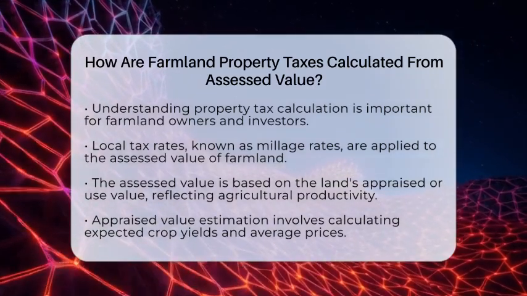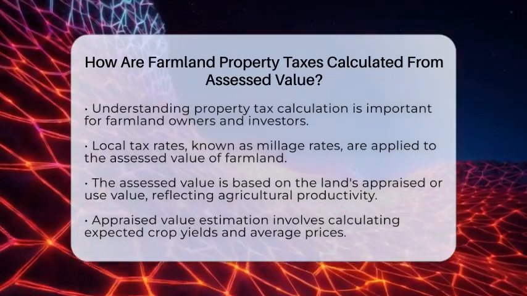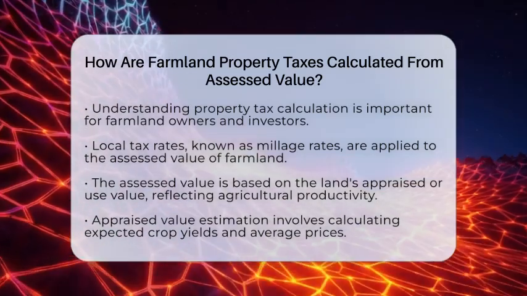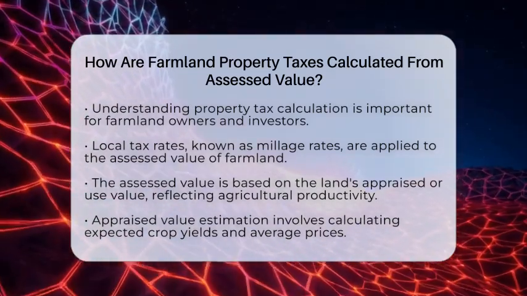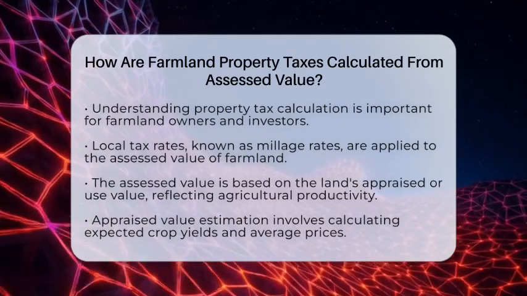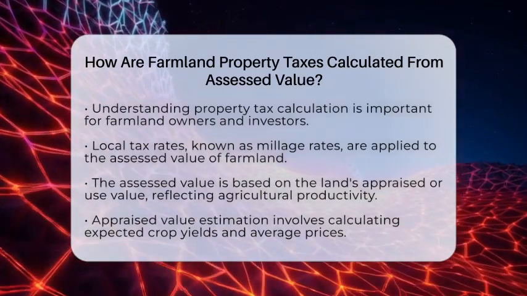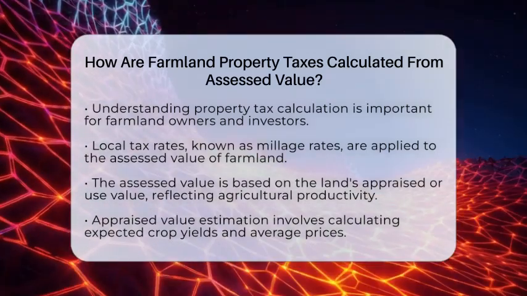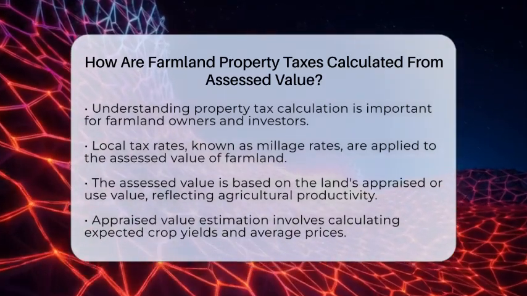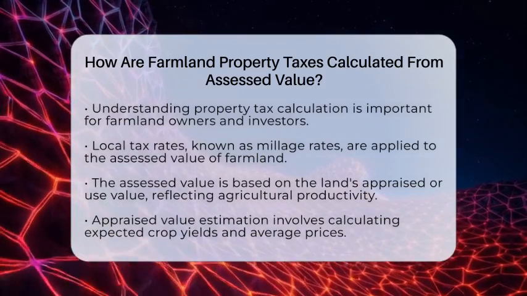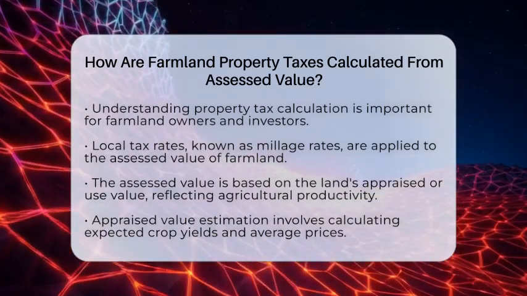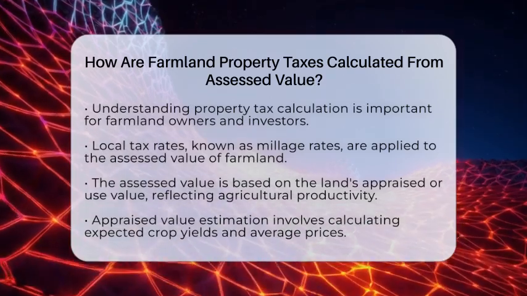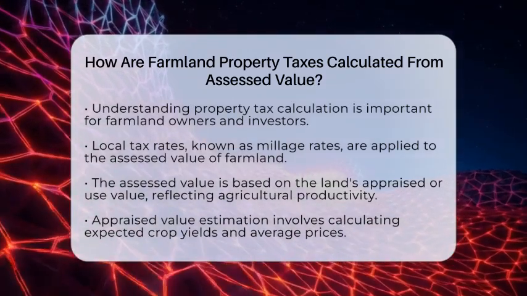First, the local tax rate, often referred to as the millage rate, is applied to the assessed value of the farmland. The assessed value comes from the land's appraised or use value, which focuses on its agricultural productivity. This means the value reflects how much income the land can generate from farming, rather than its market value for other uses. To determine the land's appraised or use value, experts estimate its income potential from agricultural activities.